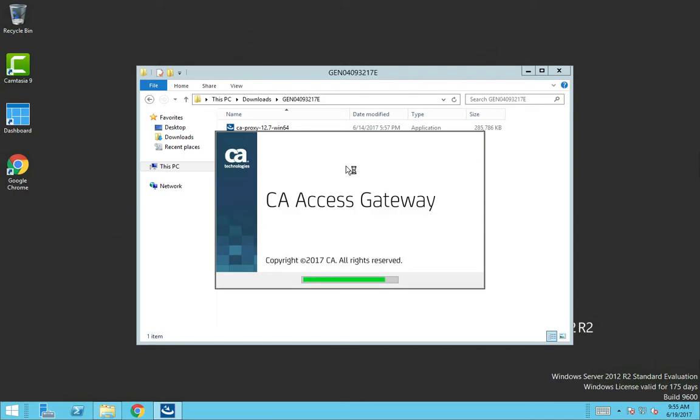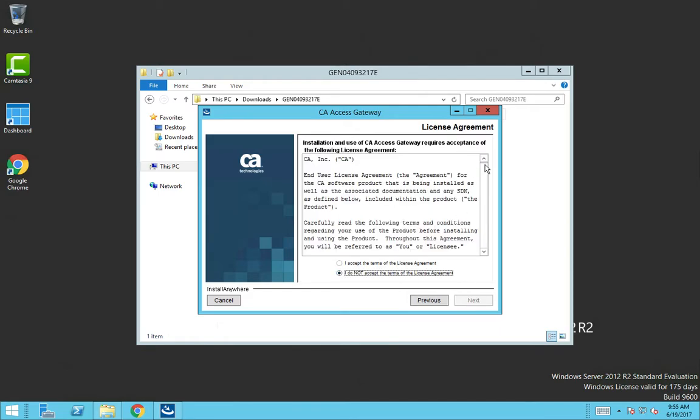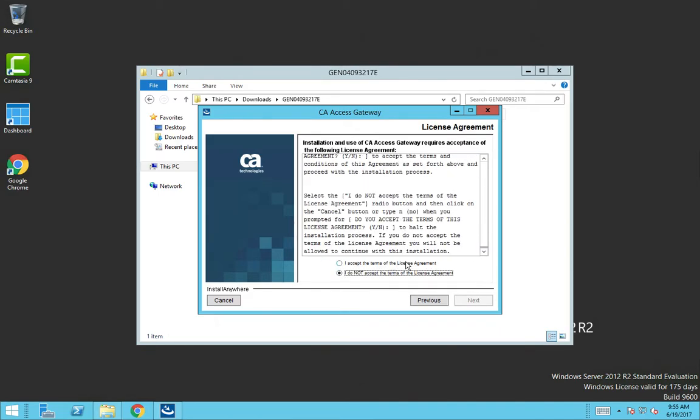The CA Access Gateway is also called the CA Secure Proxy Server. It used to be called Secure Proxy Server. Now it's rebranded to CA Access Gateway. This needs a JDK version 8.